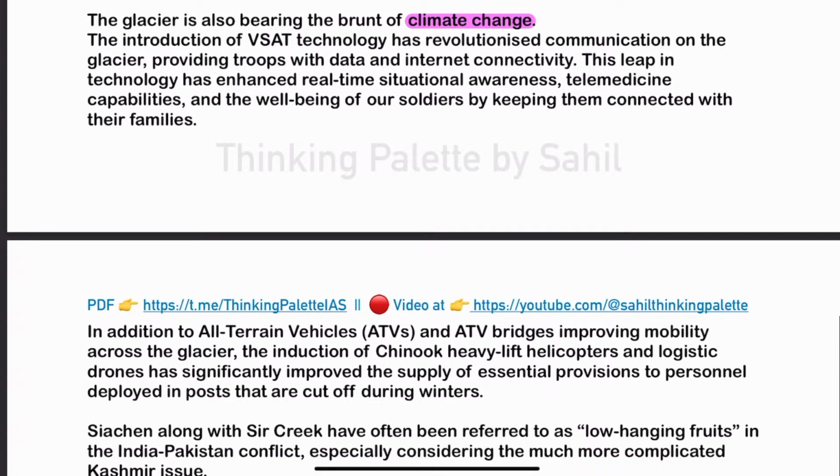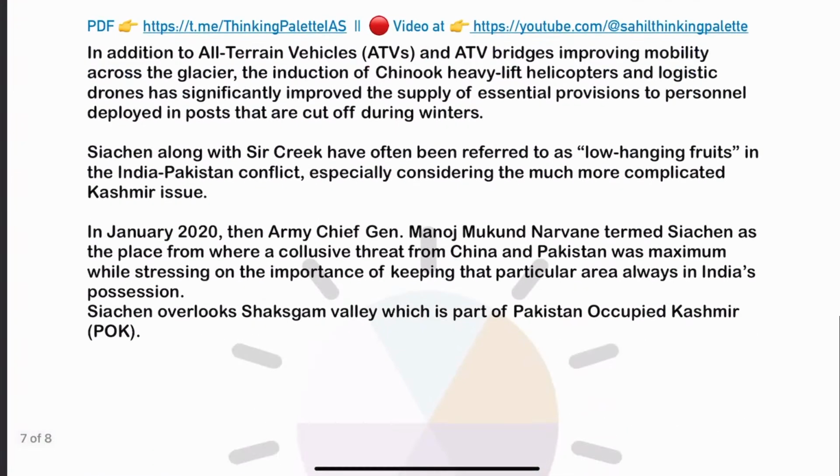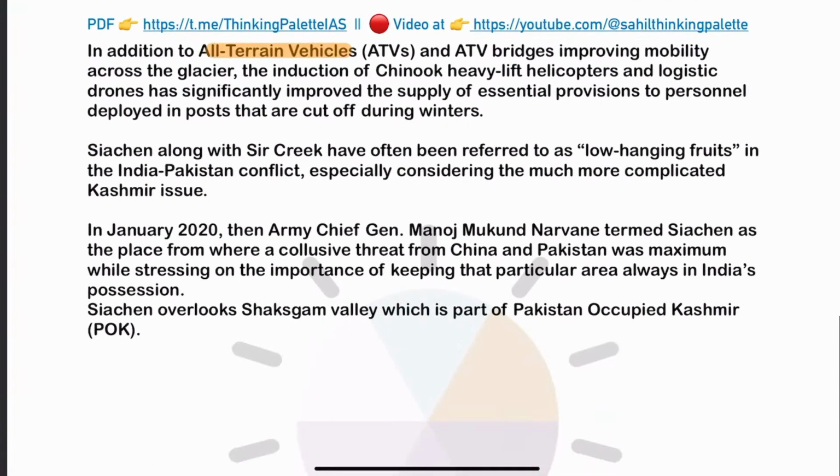However, over the years, infrastructure here has also improved. Now there is VSAT technology because of which better communication is available. Internet connectivity has improved, and because of this, situational awareness can be known in a better way. Telemedicine can be provided to injured soldiers. Soldiers can stay connected with their family even when they are on Siachen Glacier. Also, all-terrain vehicles and bridges have been deployed there, which has improved capability.